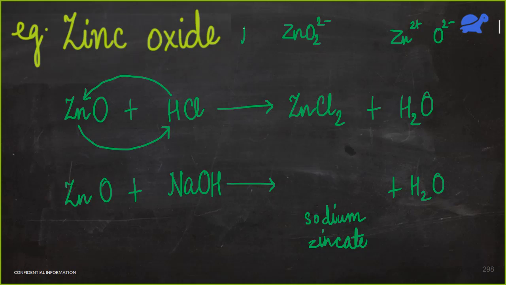Okay, and sodium is Na+. So now can you tell me what sodium zincate would be? What is the formula of sodium zincate? So this 1 will come here, this 2 will come this side. So sodium zincate would be Na2ZnO2. Okay, Na2ZnO2. Chalo, now quickly balance all these 4 reactions.